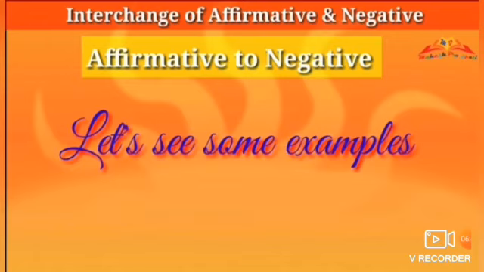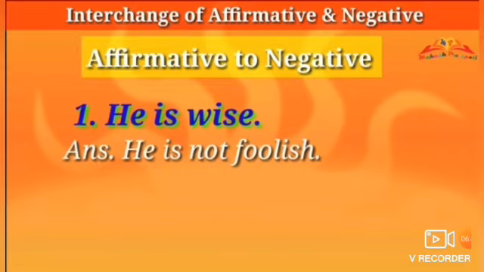Let's see some more examples of affirmative to negative. First example before you. He is wise. Now in this sentence the main word is wise.